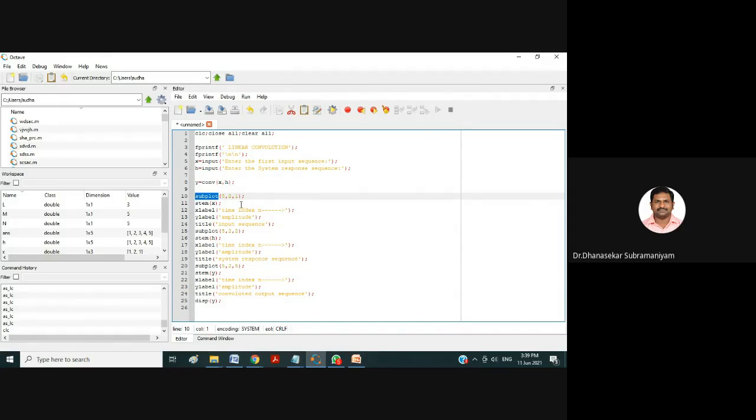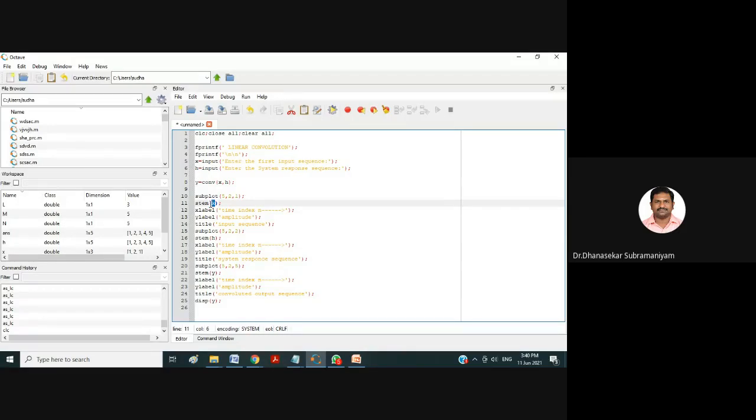Subplot of 5, 2, 1. What is the meaning of this 5, 2, 1? 5 rows will be there in the figure window. That figure window consists of 5 rows, 2 columns, and in the first position, your input X, your first input sequence, will be plotted. So 5, 2, 1 means 5 rows, 2 columns. In that first position, the X values will be placed. Okay, that is the meaning.